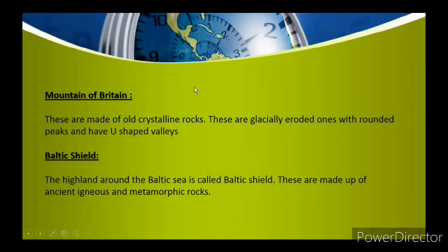Mountains of Britain. These are made of old crystalline rocks and they are glacially eroded ones with rounded peaks and U-shaped valleys. And Baltic Shield: the highland around the Baltic Sea is called the Baltic Shield, and it is made up of ancient igneous and metamorphic rocks.